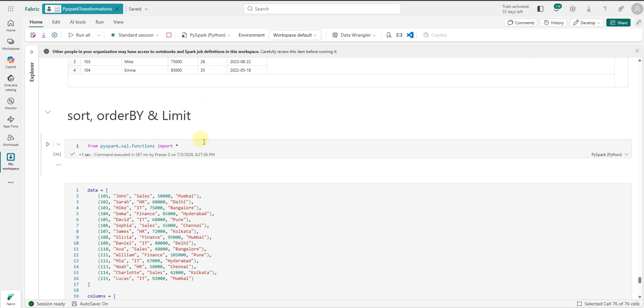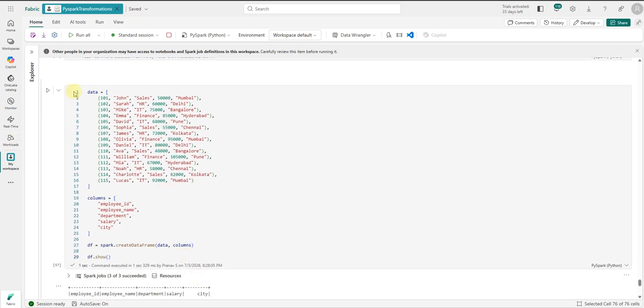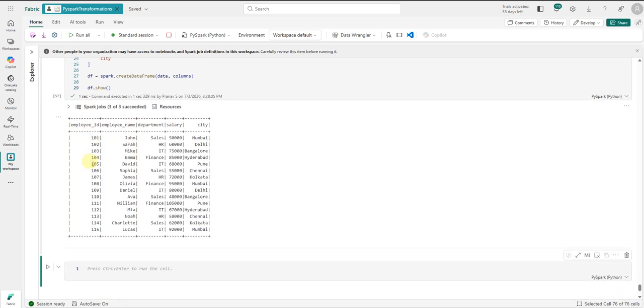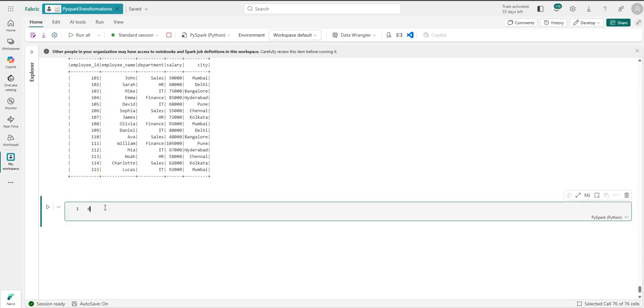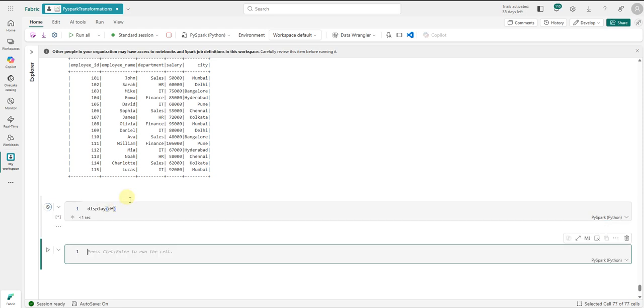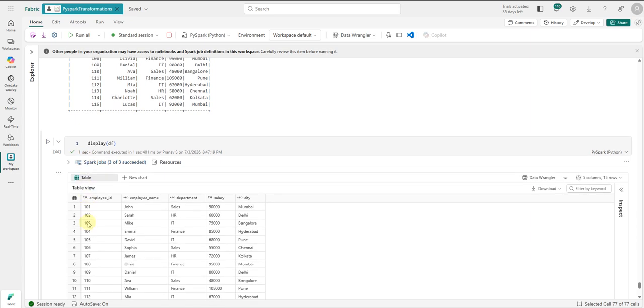Hi everyone. In this video, we'll see the dot sort, dot order by and limit operations or methods in PySpark. I have already loaded all the SQL functions and we are going to use this dataset. So let's do display df. So this is our dataset.